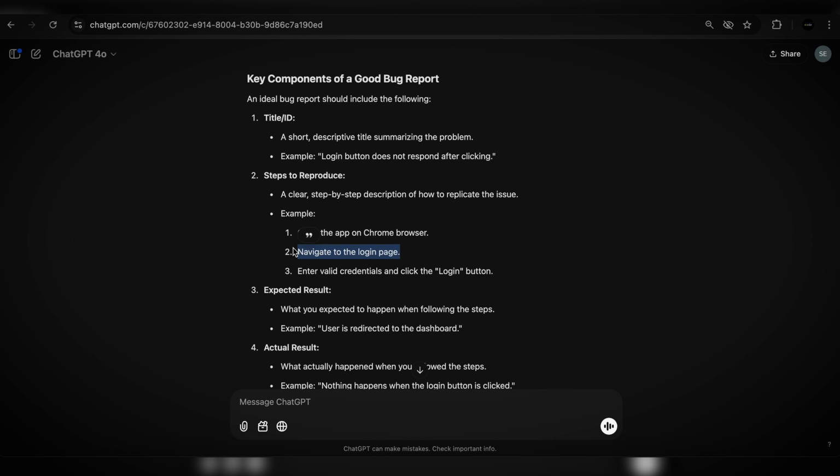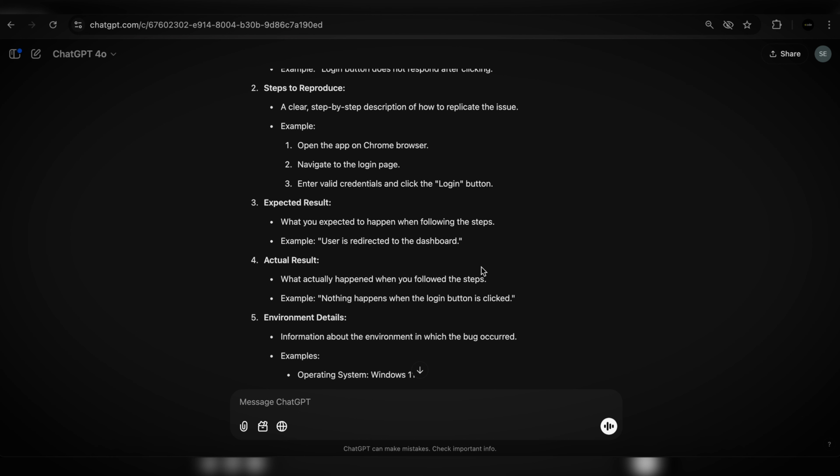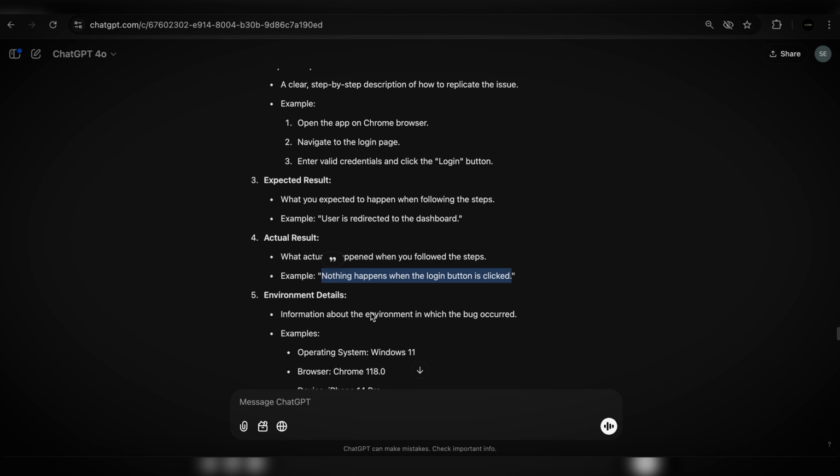Right here, I would actually correct ChatGPT. I would specify the URL because for now, we don't understand which website even to go to. Whenever you're working for the company, most likely you're going to know, but I would still specify just in case there are multiple applications, multiple pages, multiple login pages for some reason. Expected result. What you expected to happen versus what actually happened. Example, user is redirected to the dashboard. And the actual result, what actually did happen, as I mentioned. Nothing happens when the login button is clicked.